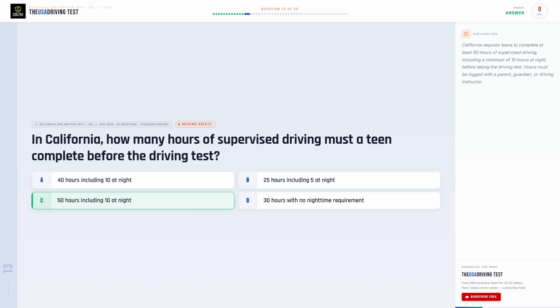The correct answer is C. 50 hours including 10 at night. California requires teens to complete at least 50 hours of supervised driving, including a minimum of 10 hours at night, before taking the driving test. Hours must be logged with a parent, guardian, or driving instructor.